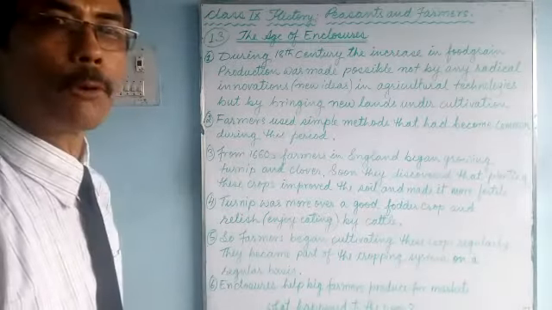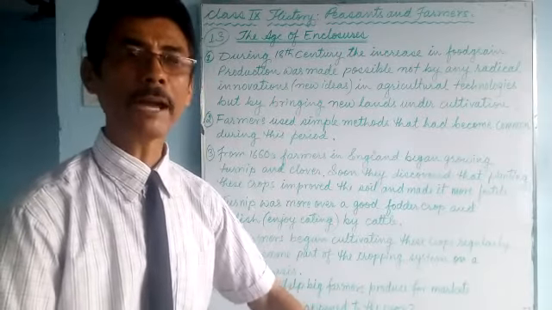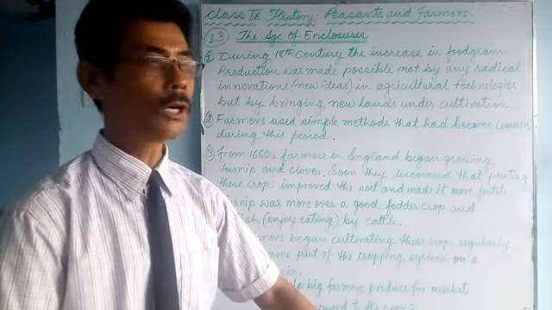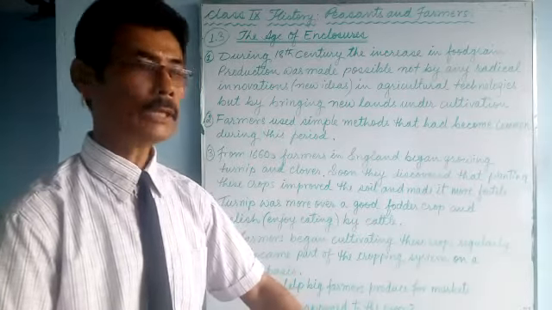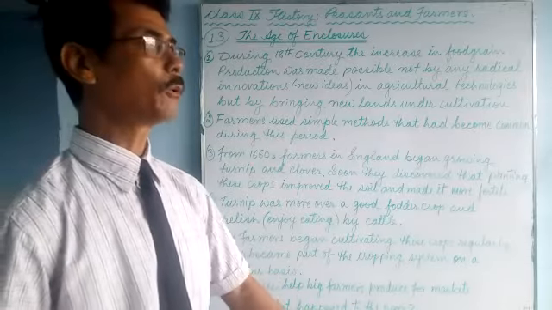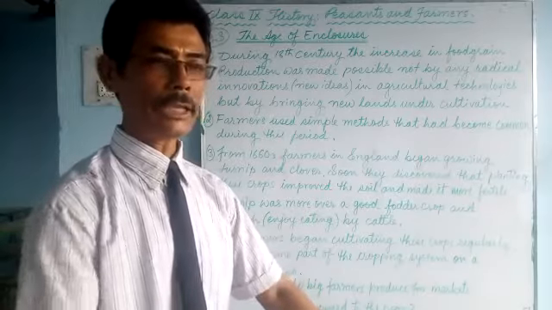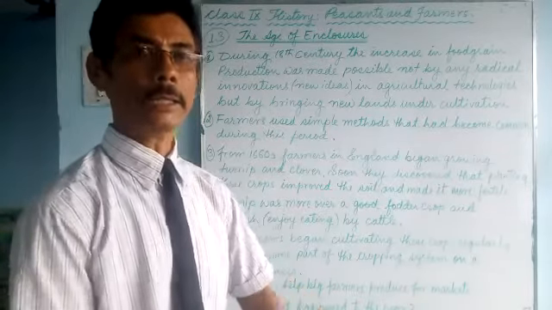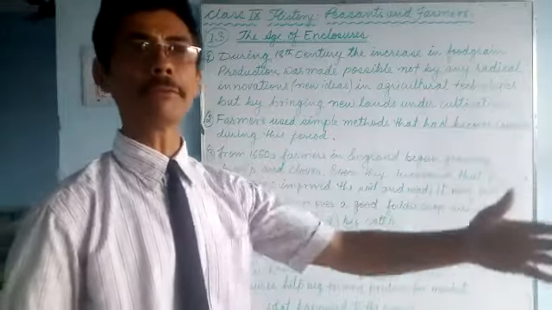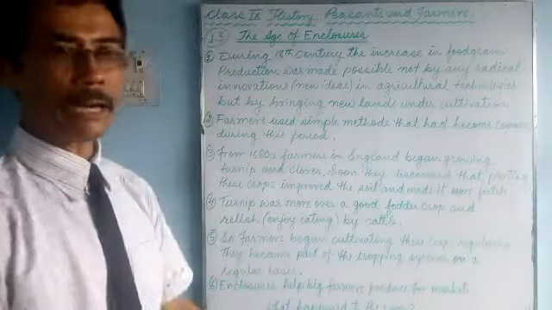In 1.4 we'll talk about what happened to the poor peasants who survived on the common land, who were totally dependent on it. During enclosures, while the farmers were enclosing the common land, these poor people were driven away. Where did they go? We'll talk about that in our next class.